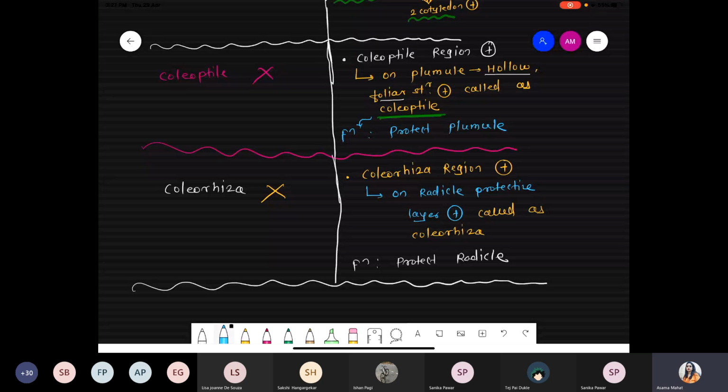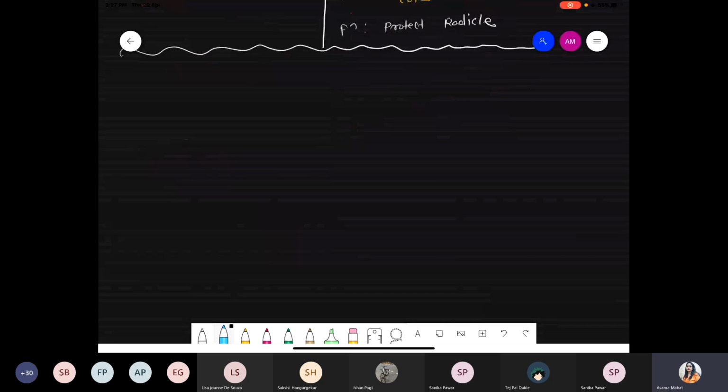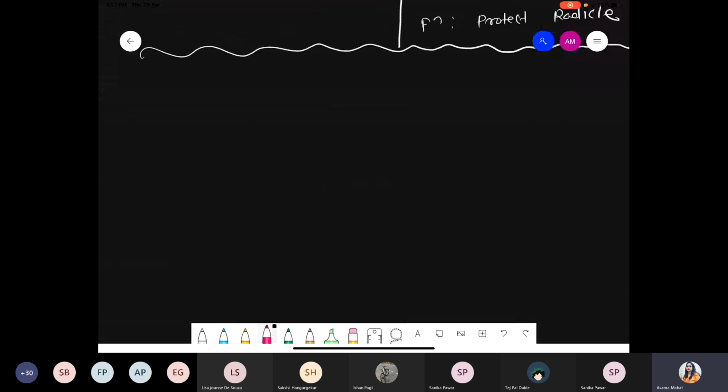Okay, chalo. Last point of today's class: exception cases where in the embryo, plumule, epicotyl, cotyledon or other parts are not differentiated. So write down, it's biology so there will be exceptions.